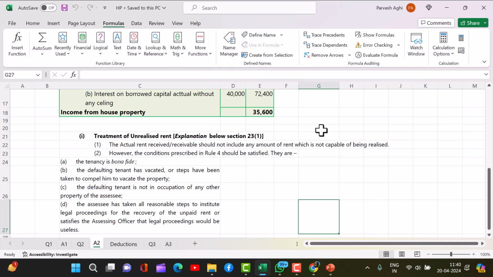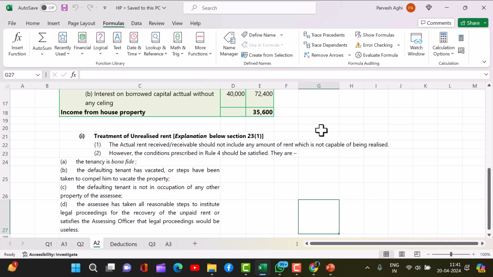They are: the tenancy is bona fide; the defaulting tenant has vacated or steps have been taken to compel him to vacate the property; the defaulting tenant is not in occupation of any other property of the assessee; the assessee has taken all reasonable steps to institute legal proceedings for the recovery of the unpaid rent or satisfies the assessing officer that legal proceedings would be useless.